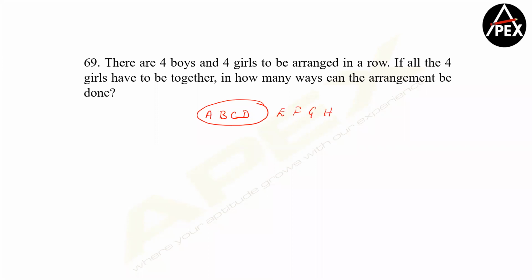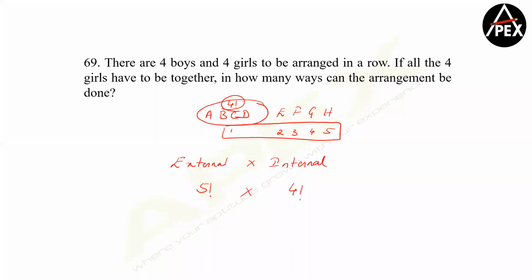So what all do we have here? So we have 1, 2, 3, 4, and 5. So please understand there are 2 arrangements. One is an external arrangement followed by an internal arrangement. Let's go with this kind of concept. So externally, I see there are 5 people in 5 places will be 5 factorial, right? Internally, there are 4 people in 4 places, which will be 4 factorial.